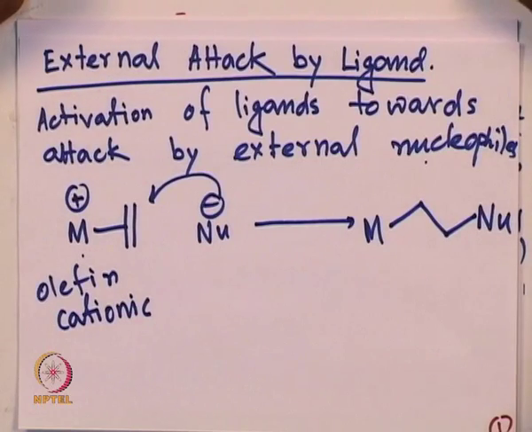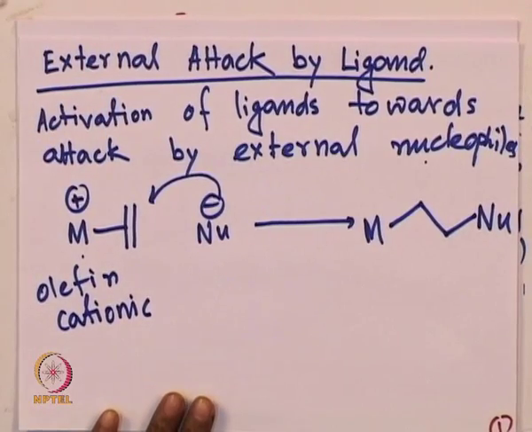Of course, there are a variety of reactions that can be of this type. We will discuss quite a few examples here and try to see how this metal olefin, or metal ligand, interaction is helping you to get the nucleophile onto that particular ligand.